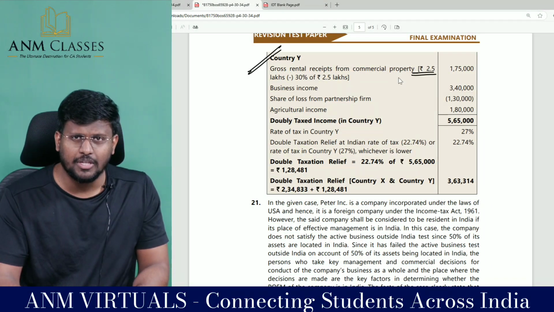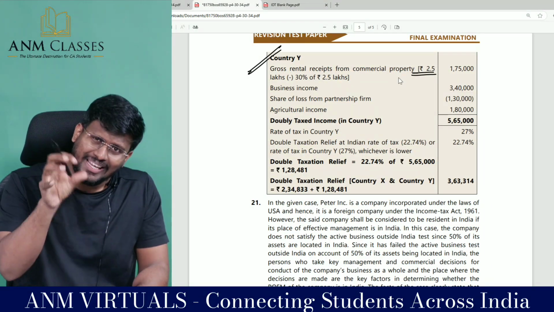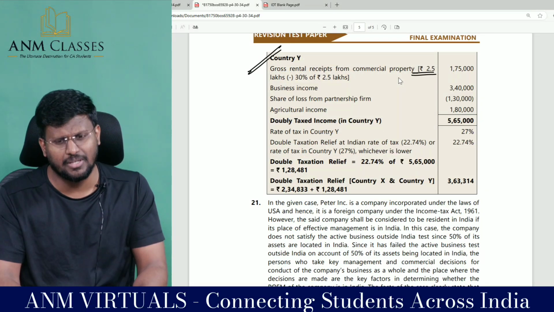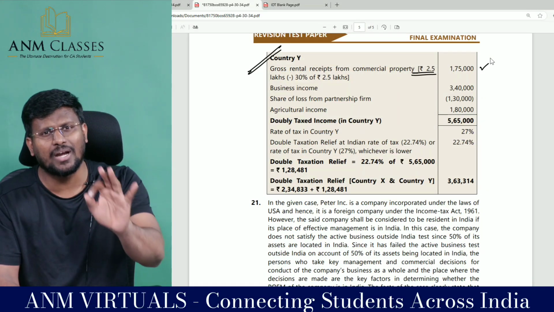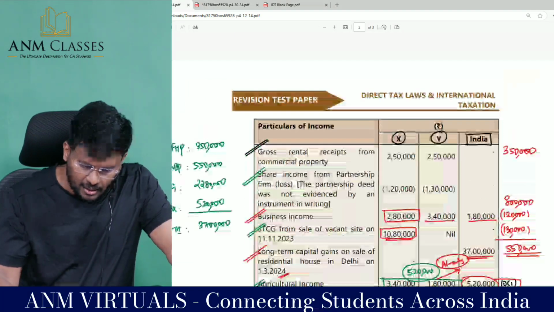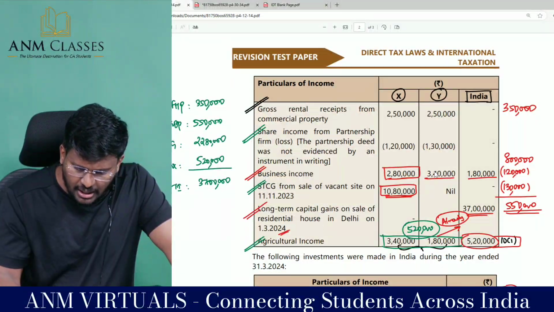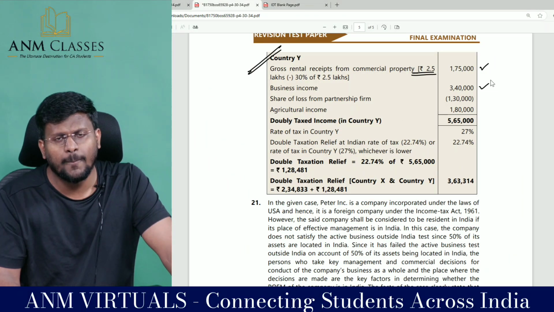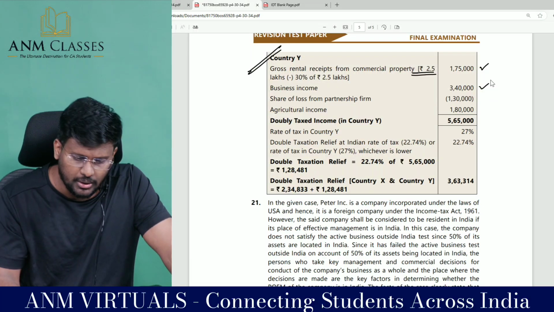Out of 2,50,000, that 2,50,000 is fully taxable in that country, but only 1,75,000 is taxable in India. So the doubly taxed income is 1,75,000. Business income, sir: there also business income 3,40,000 is taxable, and in India also 3,40,000 is taxable. So the doubly taxed income is 3,40,000.